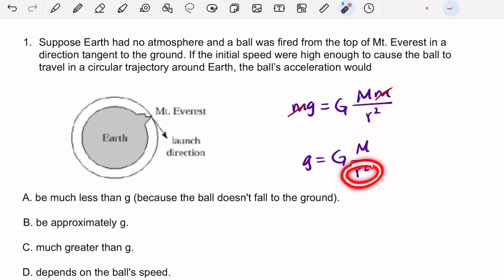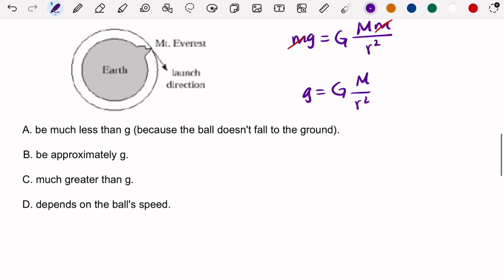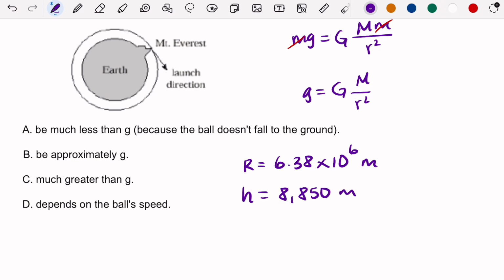Well, the radius, or the distance to the center of the Earth, is going to change. Let's see. The radius of the Earth, let's call it R, is 6.38 times 10 to the 6 meters. And the height of Mount Everest, let's call it H, is about 8,850 meters.